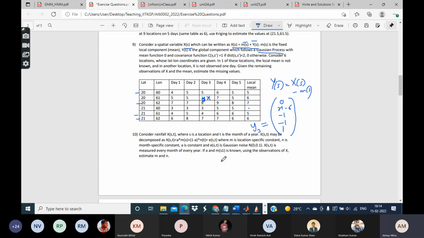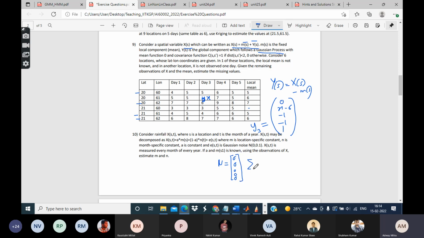So what are the Gaussian distribution parameters here? The mean mu is of course 0, which is given, the mean function 0. Since we are considering 5 locations, it will be the 5-dimensional 0 vector.